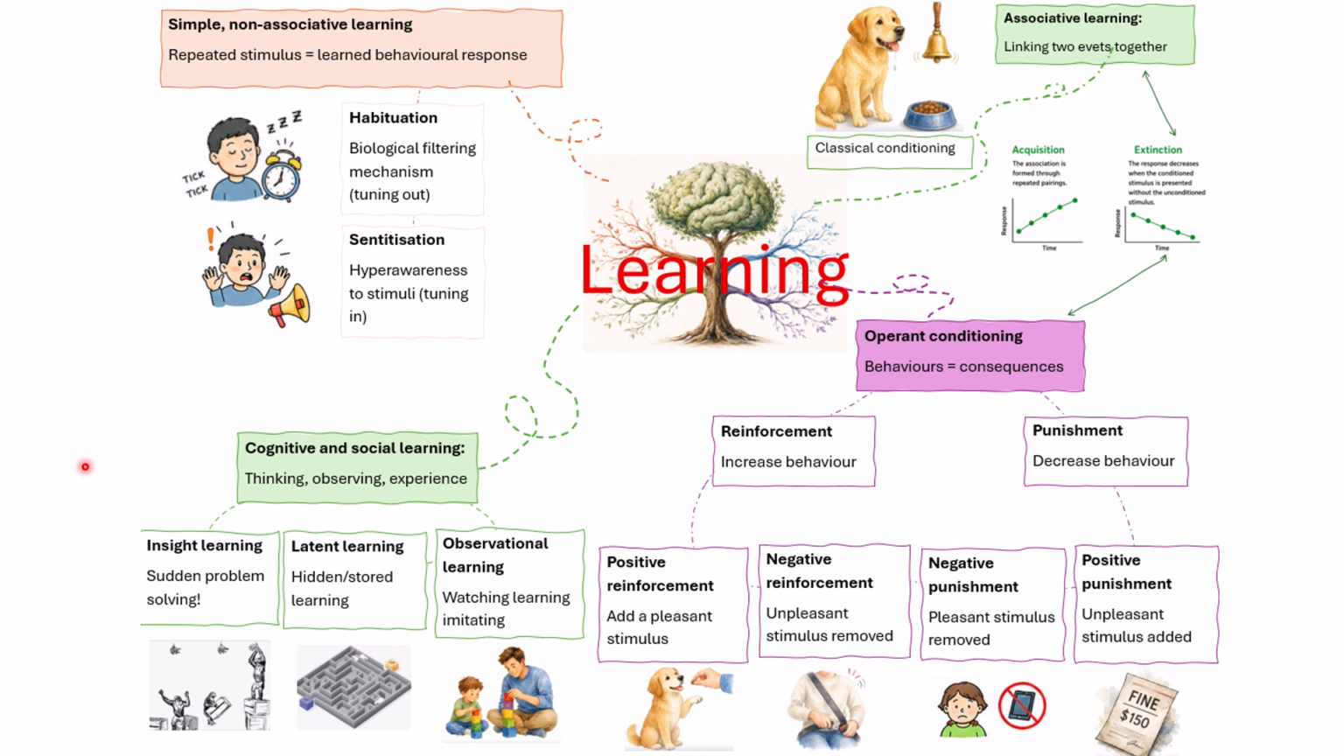So the next branch here on the right side, I've got operant conditioning. So this is learning through consequences. So I wrote behaviors equal consequences to help me remember that. In operant conditioning, what happens after behavior influences whether that behavior is more or less likely to happen again. So we've got these 2 main branches of reinforcement and punishment, so aiming to increase or decrease behavior.